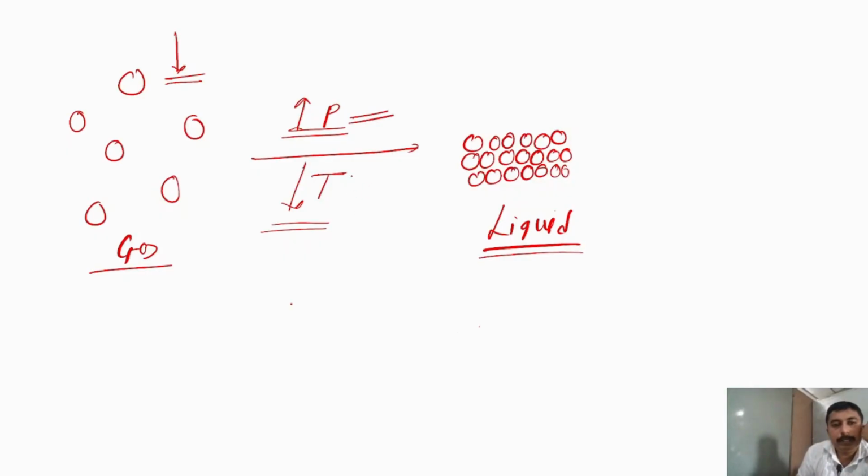First, by increasing pressure, molecules come close to each other, and second, by reducing temperature. If we reduce the temperature of molecules, the gas loses its kinetic energy, meaning highly energetic molecules convert into less energetic molecules. So by applying pressure and by reducing temperature, you can convert gas to liquid.